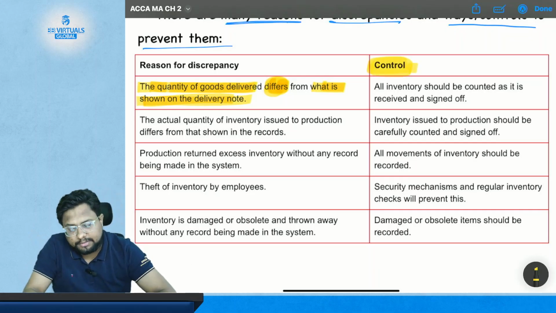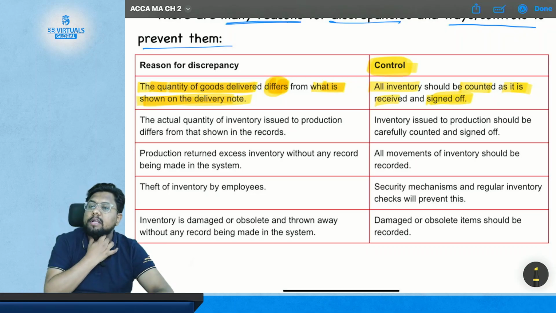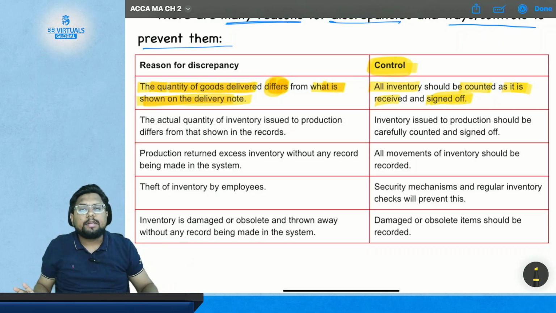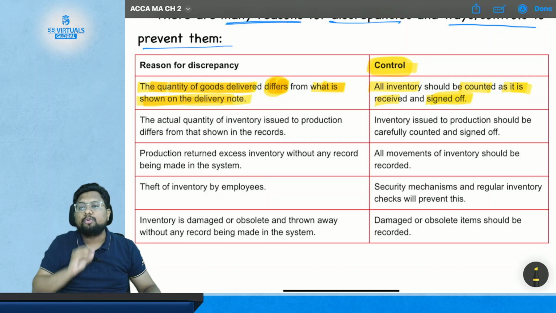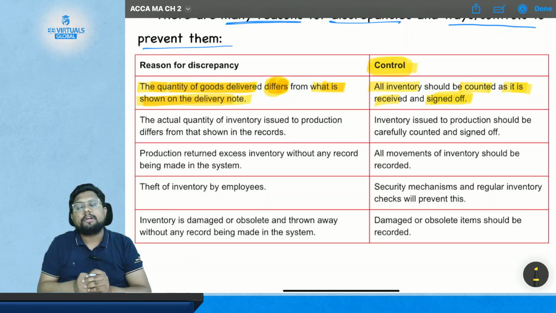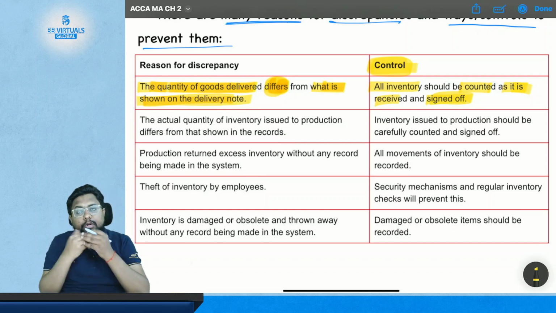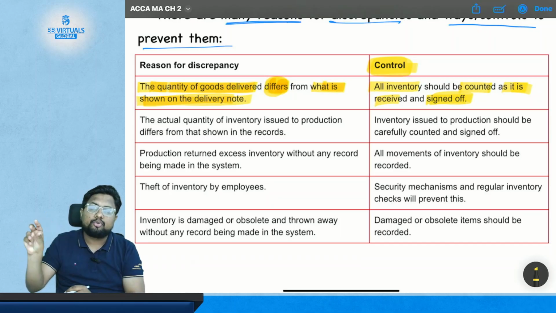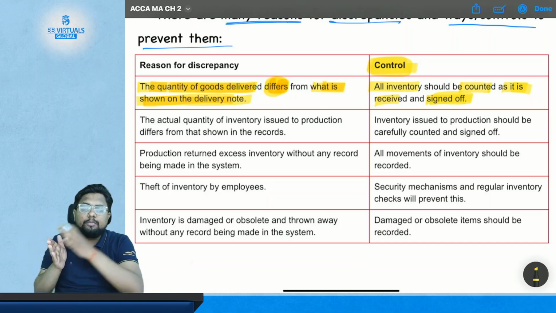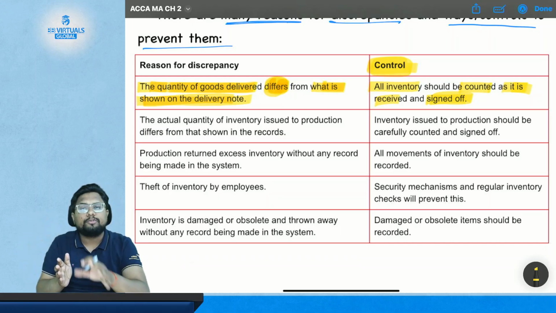The control is all inventory should be counted as it is received and signed off. So what is the control? Every time you receive the delivery of material or goods, before accepting the delivery, you should physically count and check that the quantity and the description of the goods shown in the delivery note actually match the actual delivery of the goods or not.